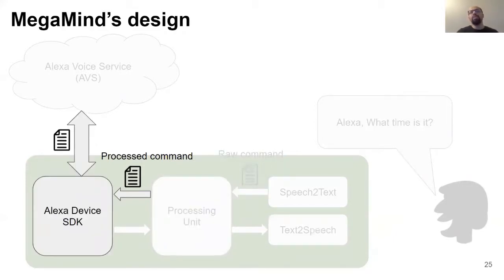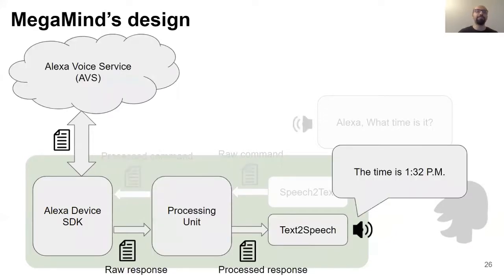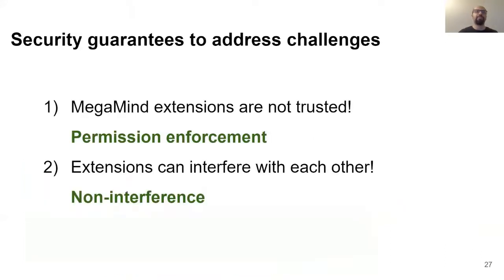Alexa device SDK normally records users' audio and passes it to the AVS. We modified the device SDK to receive text inputs instead and also pass text queries to the AVS. After AVS handles the user request, the responses get processed the same way as the request, but this time in the opposite direction. Now, let's see what the challenges are that I mentioned, challenges of processing phrases by extensions.